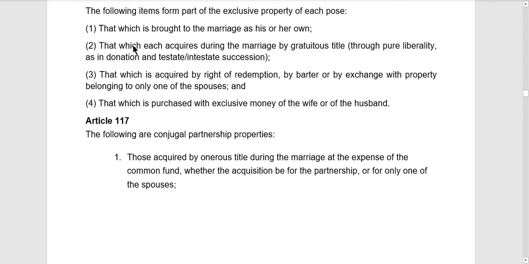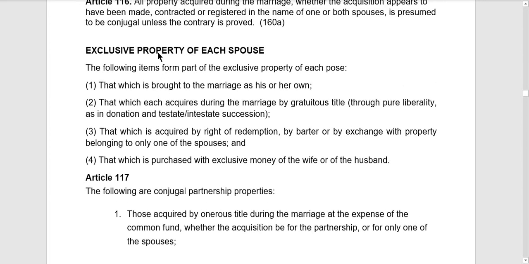Remember that the gross estate of the decedent will not include the exclusive property of the surviving spouse. Kaya it is really important for us to know if a property ba is conjugal, or a property is exclusive to the spouse, or surviving spouse, or to the decedent.